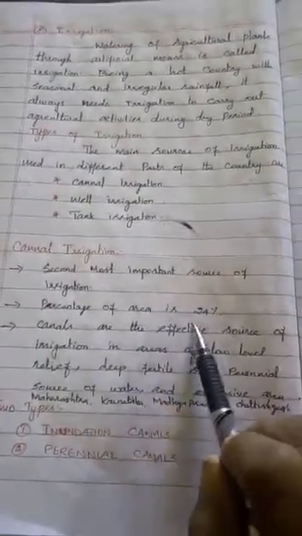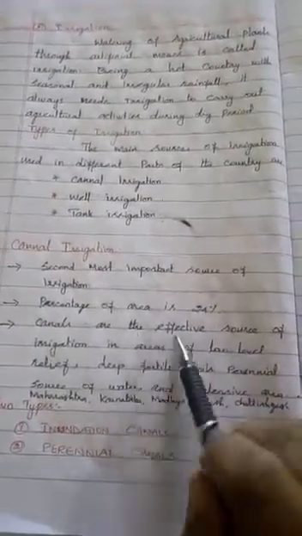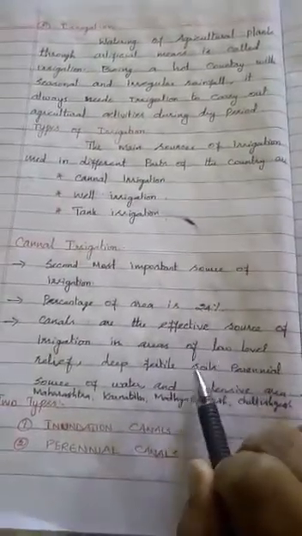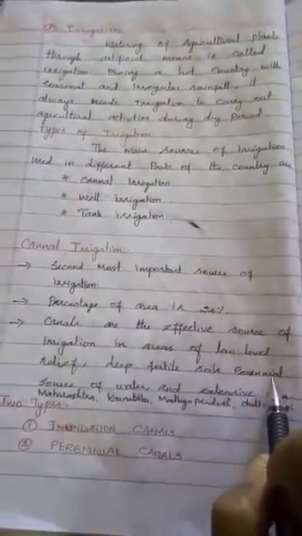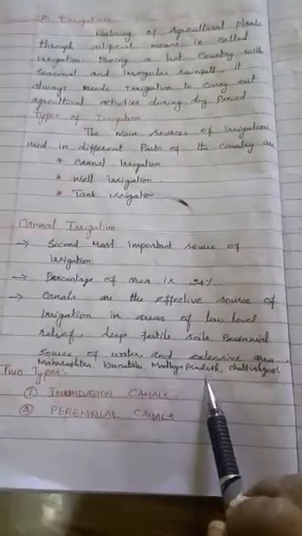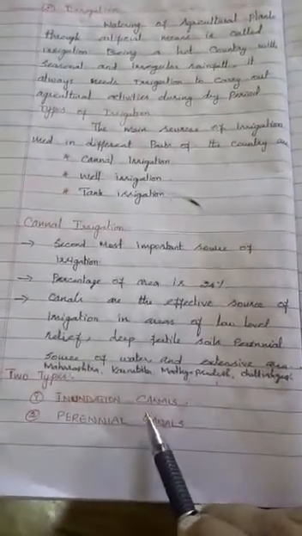So canal irrigation is the second most important source of irrigation. Percentage of area is 24%. Canals are an effective source of irrigation in areas of low level relief, deep fertile soils, perennial source of water and extensive area, such as Maharashtra, Karnataka, Madhya Pradesh and Chhattisgarh. There are two types of canal irrigation. First one is inundation canals and second is perennial canals.